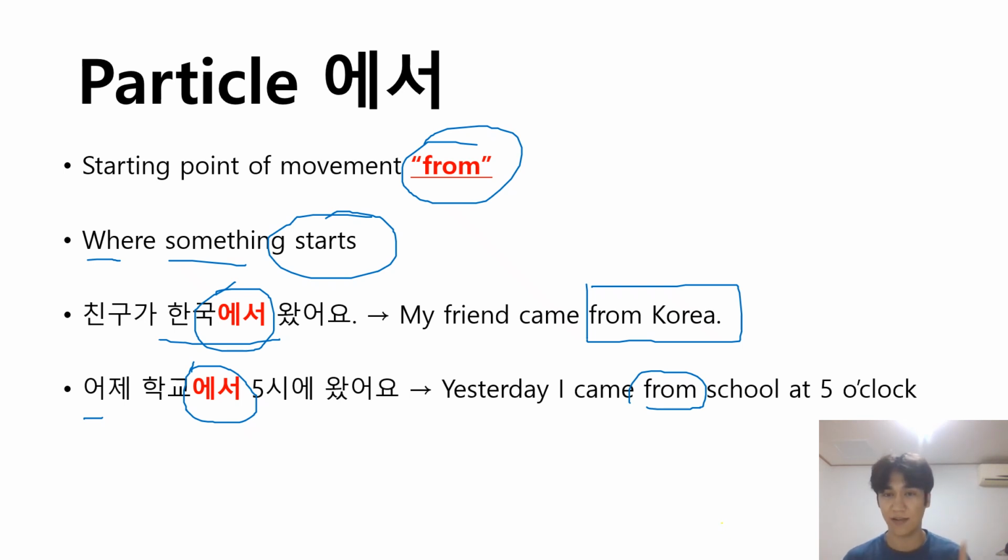The first usage is the location of the action, where something happens. At school, I study. At work, I work, or something like that. And the second usage is the starting point of something. It is translated as from somewhere. For example, 미국에서 왔어요. I came from the USA, right?